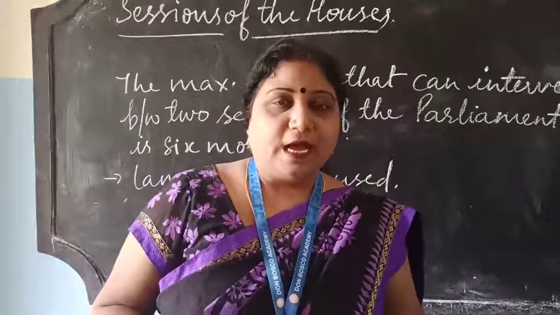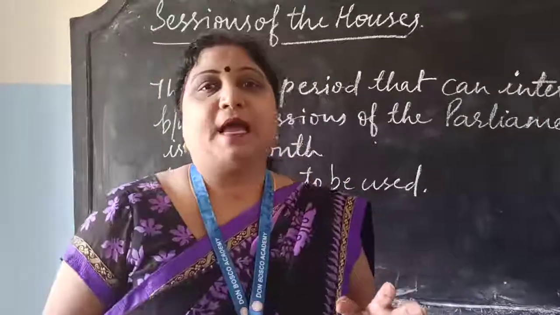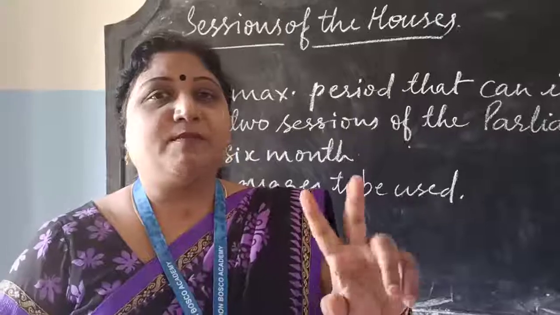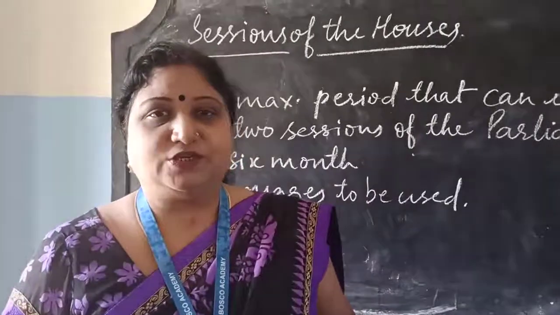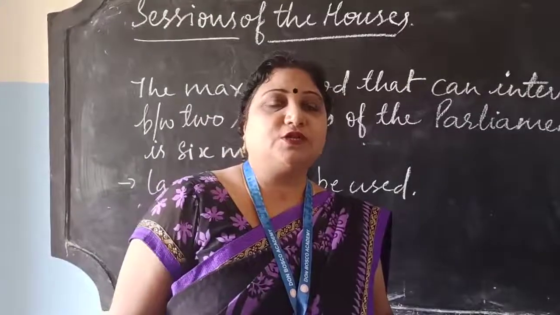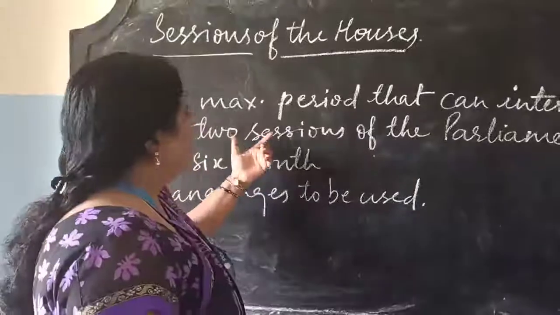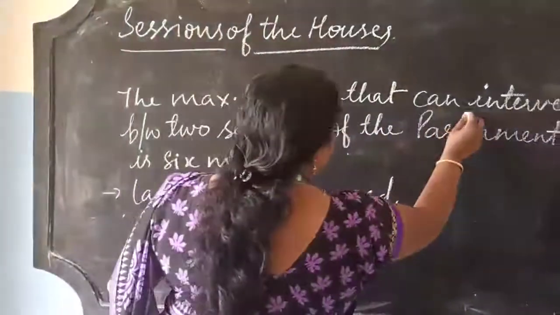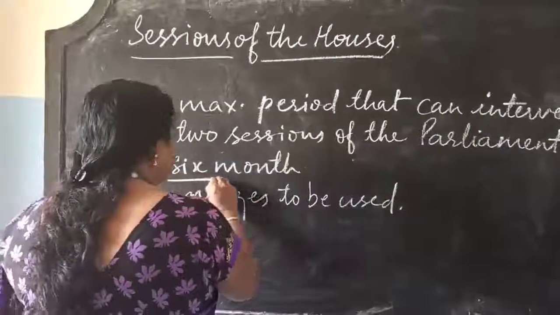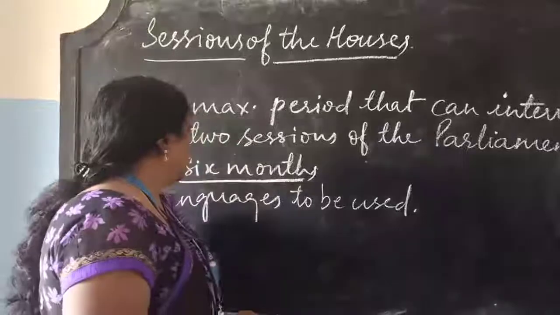3 sessions. And the maximum gap, this question can be asked in the exam also. What should be the maximum gap between the 2 sessions? The maximum gap between the 2 sessions can be 6 months. You see here, the maximum period that can intervene between 2 sessions of the parliament is 6 months. How many months? 6 months.